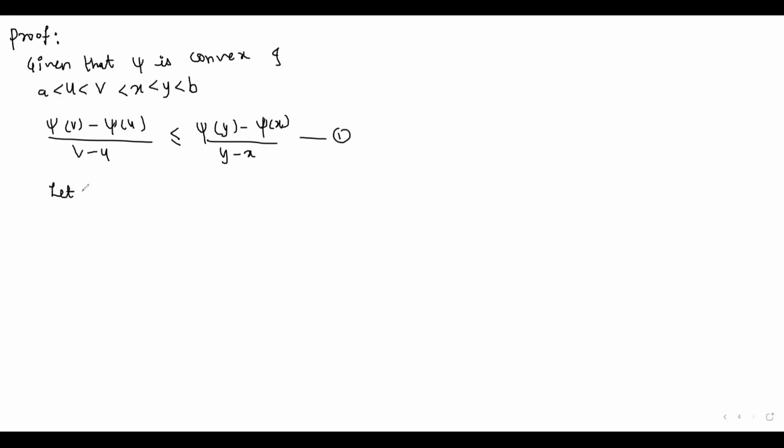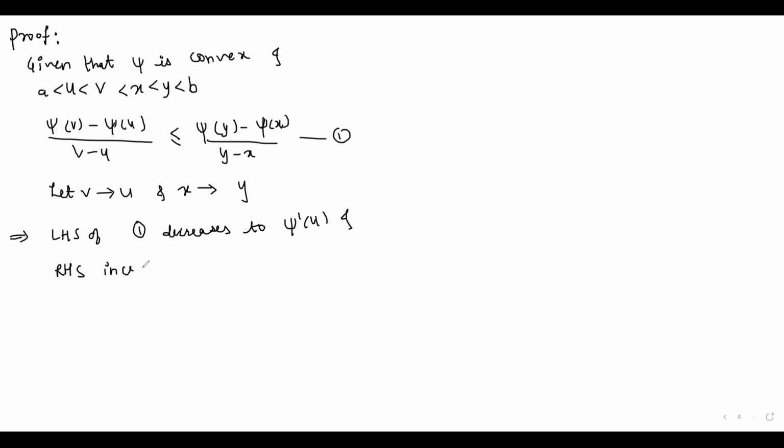Now let the limit v tend to u and the limit x tend to y. So this implies that the LHS of 1 decreases to psi dash of u, and the RHS increases to psi dash of y.